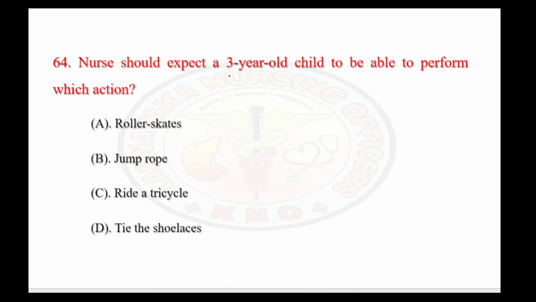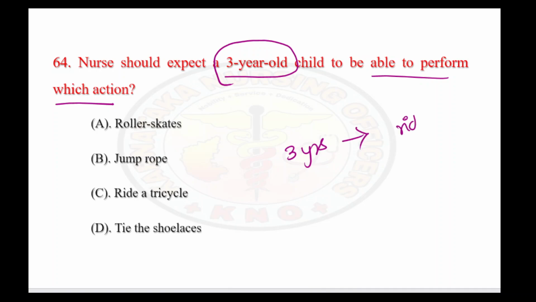A nurse should expect a 3-year-old child to be able to perform which action? So here options are stating about the developmental milestones. The first is roller skate, second is jumping rope, and the third option is riding a tricycle. Fourth option is tying the shoelace. So we need to know at 3 years of age what a child can perform. Simple answer, at 3 years, child should be able to ride a tricycle.